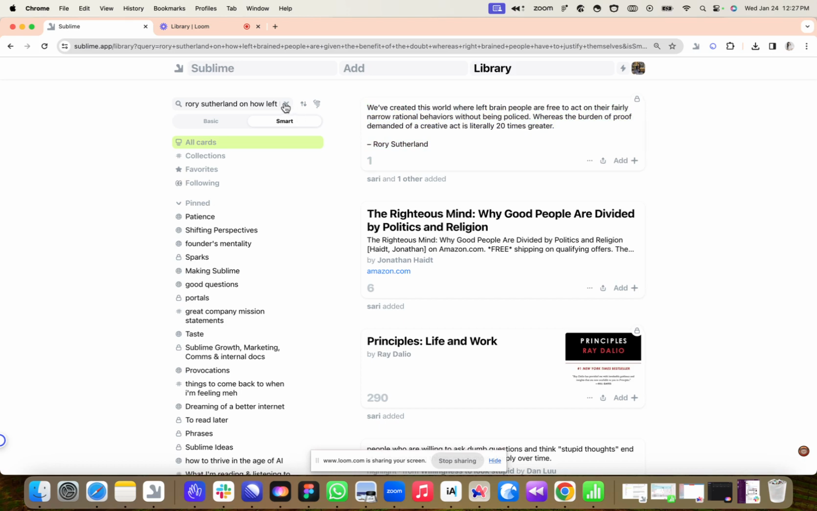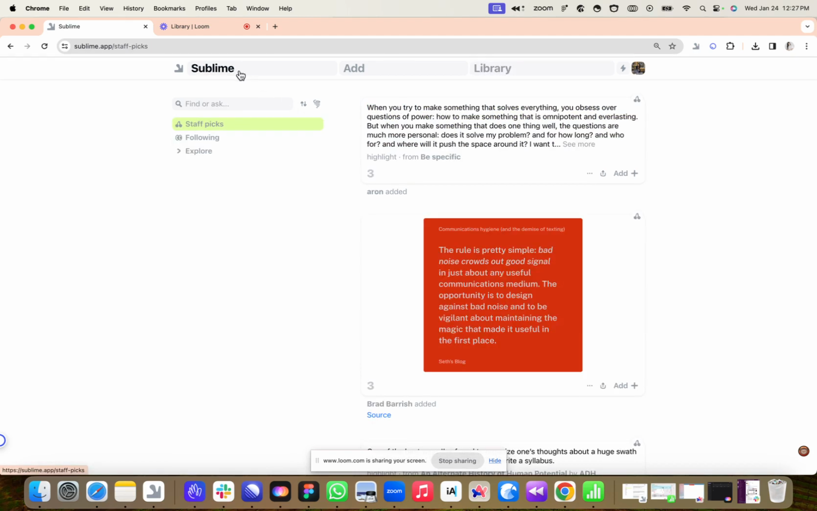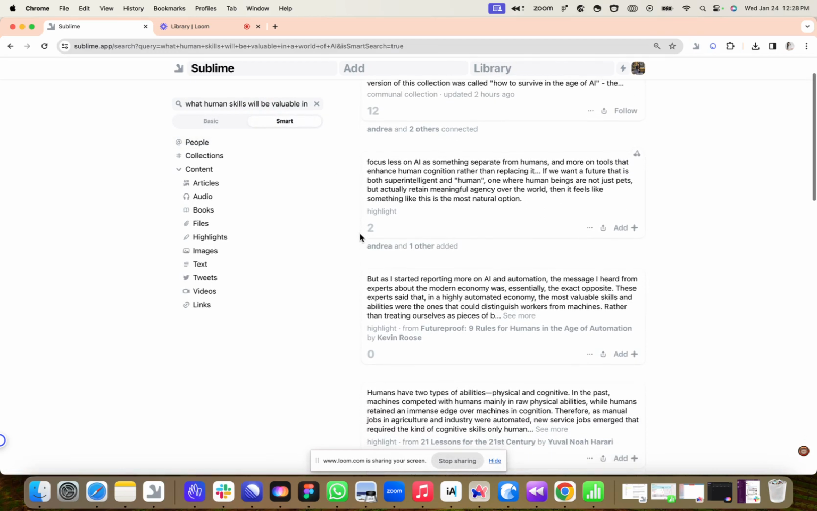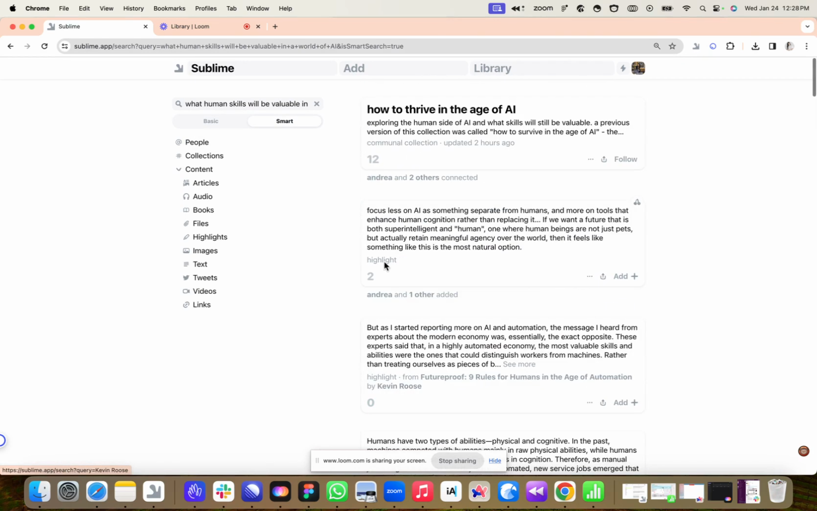Of course, you could use it not just to find things in your own words that you know are in your library, but also the general search. If you're thinking about what human skills will be valuable in a world of AI, you can see some cool stuff here. So it's pretty broad, but we've got a lot of work to do to make this better, but let us know how it feels.